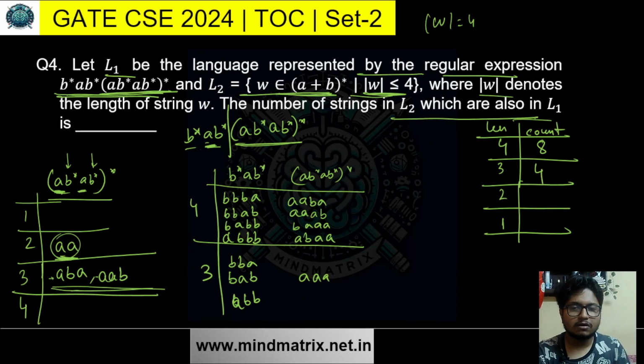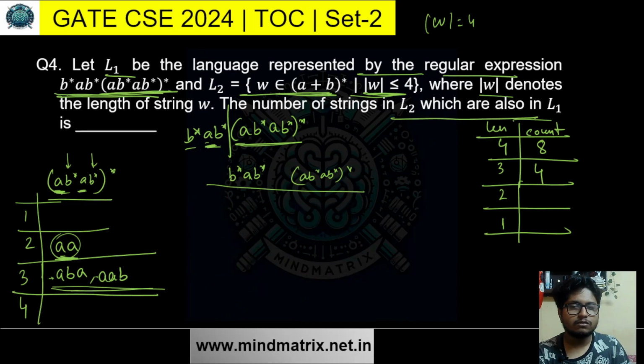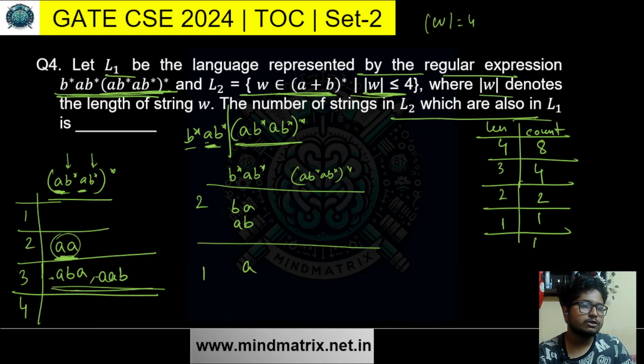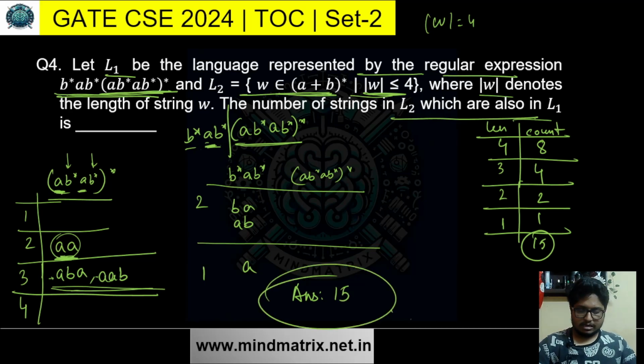Okay, so now I will erase this, and I hope you are noting this down. If you want, you have to keep a good note. For 2 letter it is fairly simple. From the left section we can generate BA or AB, and from the right section we cannot generate, because we cannot take A. With this again A has to be appended, so we cannot generate. For 1 letter from the right we cannot generate anything, from the left we can generate A. So it will be 2, and it will be 1. Total 8 plus 4, 12 plus 2, 14 plus 1, 15. Answer is 15. Okay, I hope you got that.